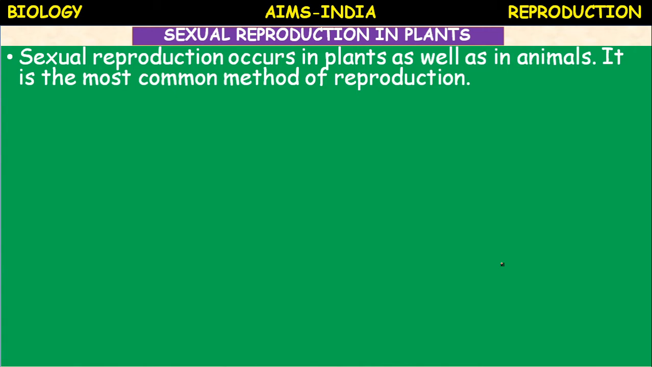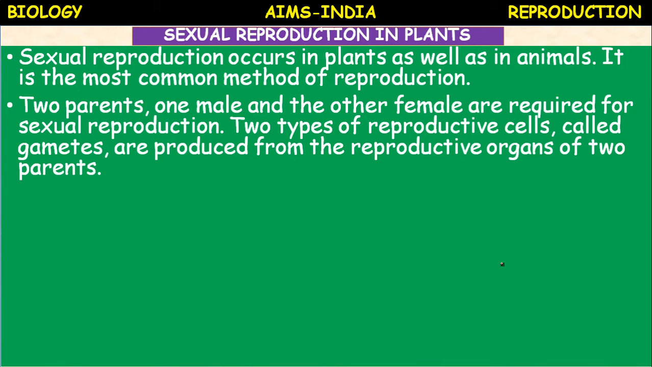So far we have completed the asexual method of reproduction in plants, the vegetative method of reproduction, and the artificial methods of vegetative propagation like cutting, layering, grafting, and micropropagation or tissue culture. Now, most of the plants prefer a method called sexual reproduction. Sexual reproduction occurs in plants as well as in animals. It is the most common method of reproduction and the most advantageous over all the methods which we have studied.